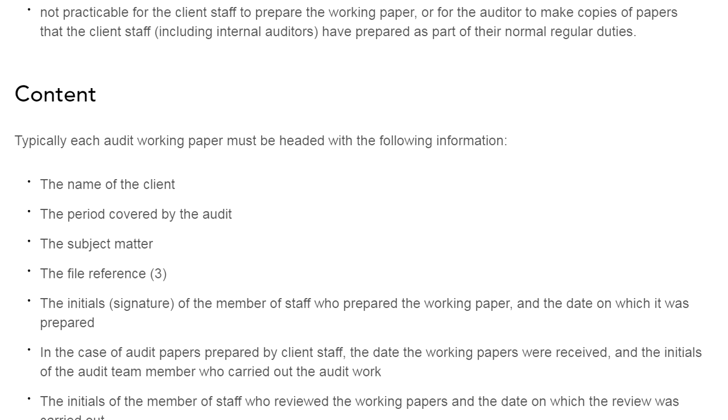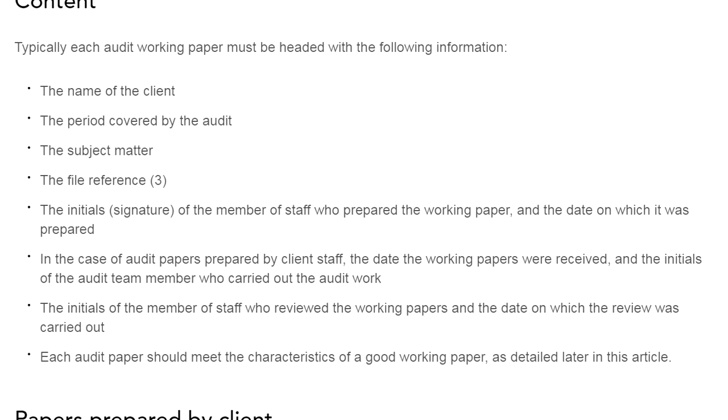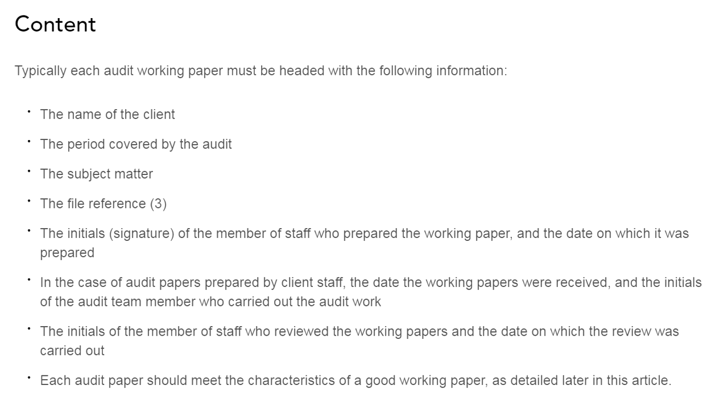The content of the working paper should name the client, because the working paper is like a paper, and it should contain the name of the client, the period for which the audit was being done, and the subject matter of the working paper. If there are any other files, then a proper link or proper reference should be given. There should also be initials or signature of the members of staff who prepared this working paper, and the date when they signed off, when they prepared it.